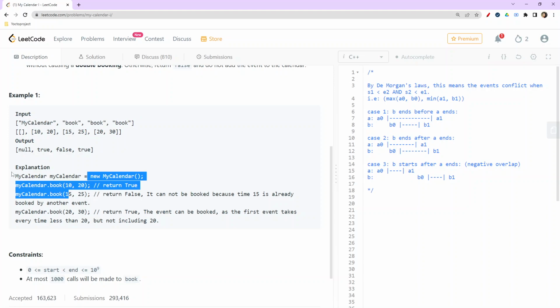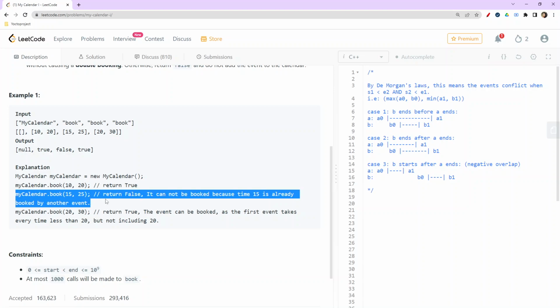When MyCalendar is called, the first call to the function will return true when there are no events. So the first event which could be added returns true, because when there are no events, there won't be any overlapping.